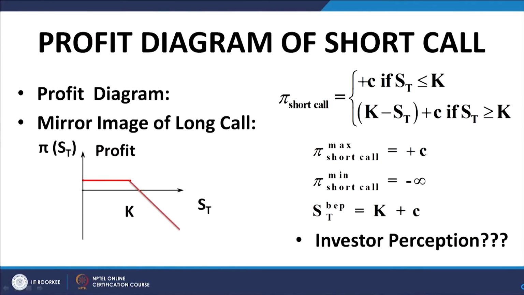As you can see, he is making the profit up to the point where ST is equal to K. Once ST exceeds K, what happens? The party who is long in the option exercises the option, and because of that, the party who is short in the option has an obligation to meet his leg of the contract.